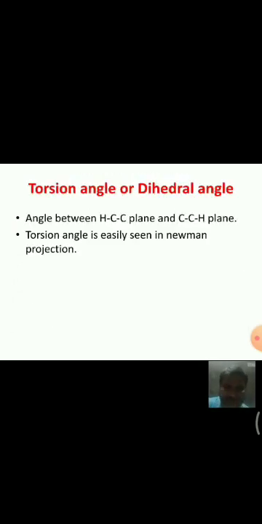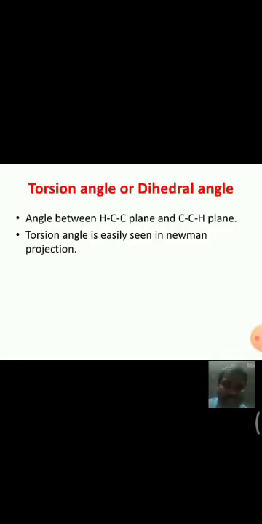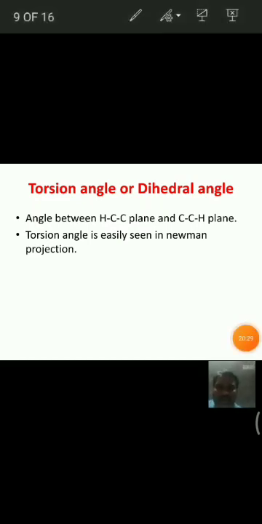And one more thing here, torsion angle or dihedral angle, it is generally the angle between the HCC plane and CCH plane. The CC means the bond between the front carbon and rear carbon, and see here, the hydrogen is attached to the front carbon and back carbon. That means the angle between HCC plane and CCH plane is called the dihedral angle or torsion angle. The torsion angle or dihedral angle can be easily seen in Newman projection formula.